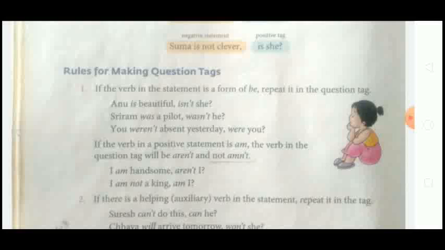If in the statement the verb is in be form, then you have to repeat that same verb in the question tag also. For example, Anu is beautiful. Here is a be form: am, is, are, was, were. So use that same thing in the tag also. Isn't she?